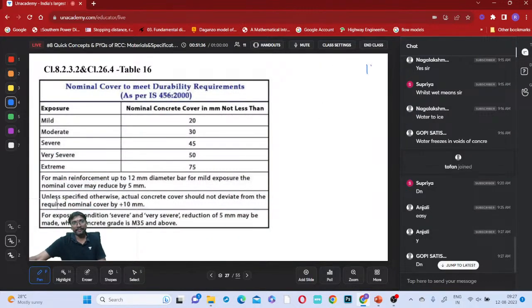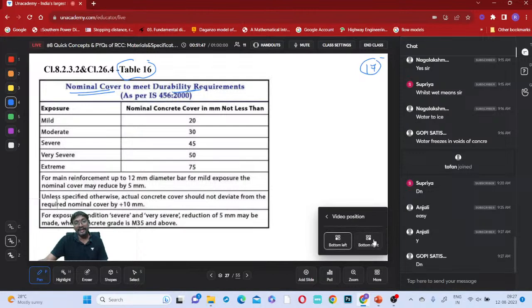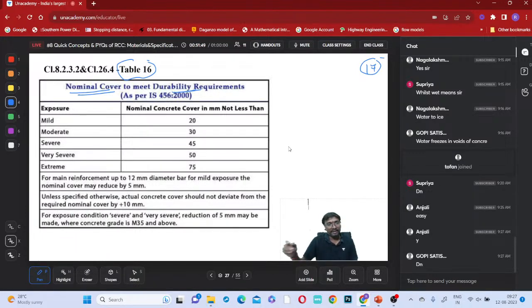Okay, here if we observe, according to Table 16 of IS 456, nominal cover to meet the durability requirements. To meet the durability requirements, we have to maintain this cover. Whenever the surface is exposed to these environmental conditions, mainly we have to protect the reinforcement. If you want to protect the reinforcement, we have to maintain a sufficient amount of cover, right everyone?